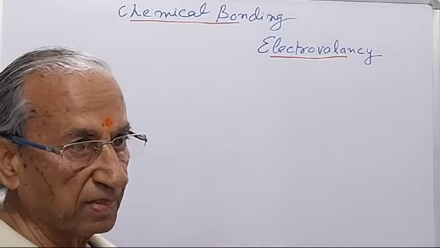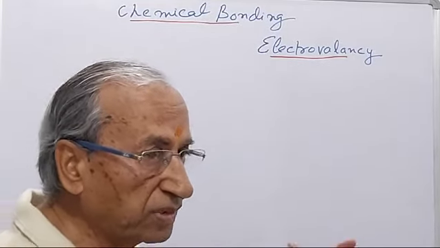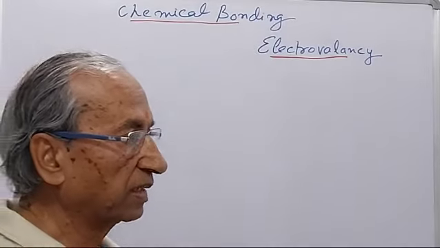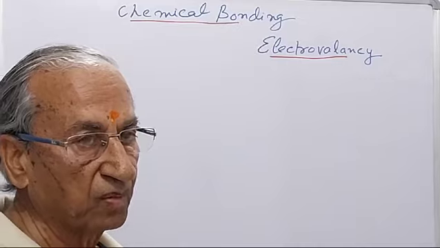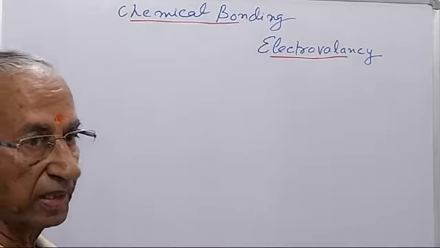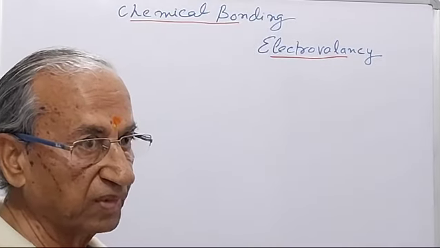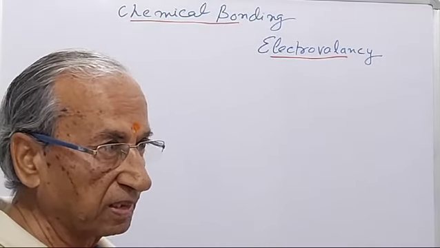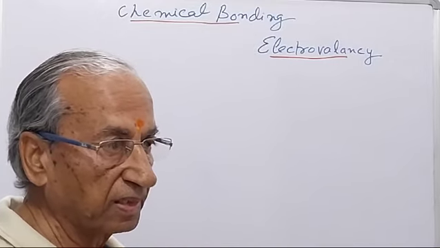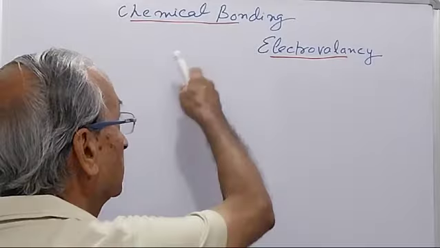Now when there is a stable configuration between the atoms, a force of attraction is created between the atoms and they combine together to form molecules. So this is known as chemical bonding. Chemical bonding is the force of attraction when the two atoms get the stable configuration and combine together.